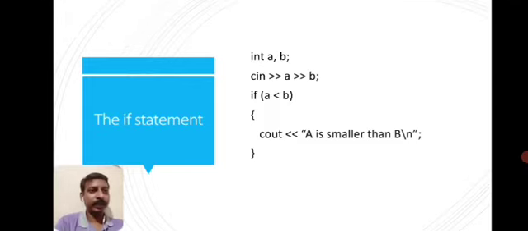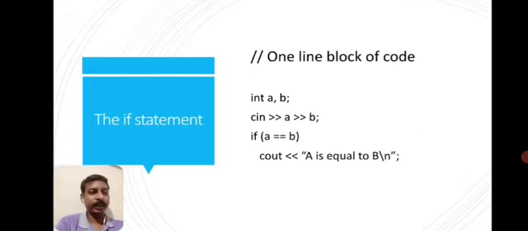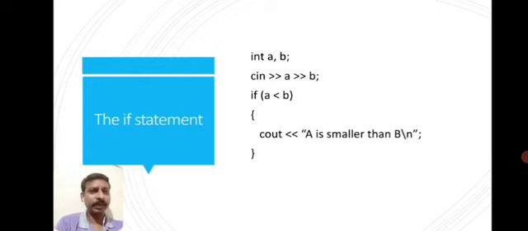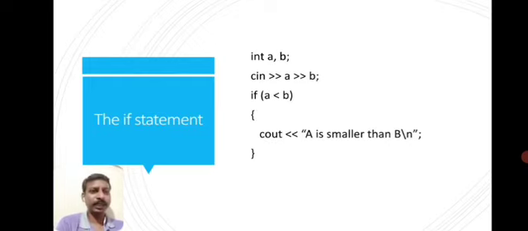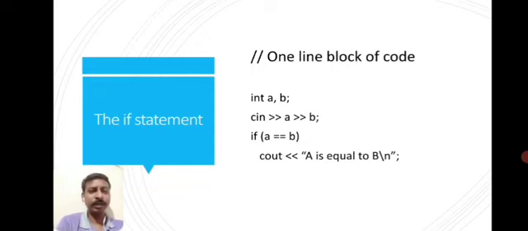So we will see another case. Check here. Here there are no curly braces. Everything else is the same except the logic expression. In the previous slide we have int a, b, here also int a, b. Then we are getting the data from the user, c in a b, the a value and b value. The third line is the condition, if a equal to b, that means we check whether a and b are equal or not. But there are no curly braces.